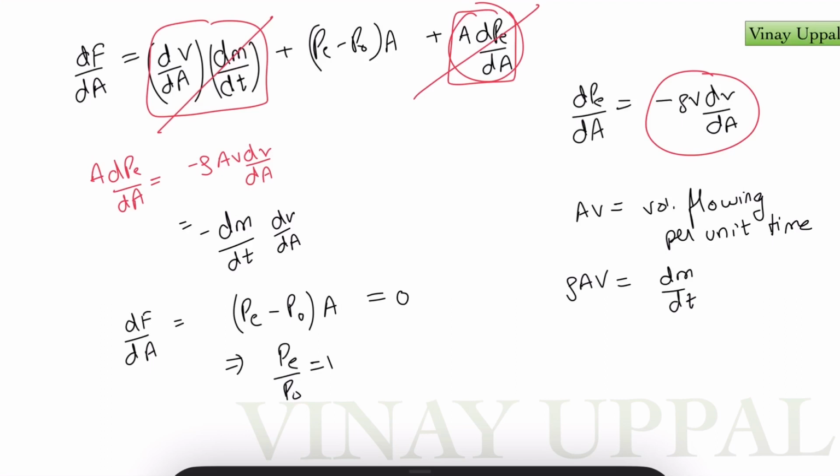Now, why does this term never appear in questions relating to JEE? My guess is that it is assumed in textbooks that this condition of exhaust pressure being equal to the atmospheric pressure is always met. That is how rockets are usually designed in order to maximize the thrust force, even on a practical level. But I hope you've understood how to include the pressure terms. It's a very simple term there. And if a JEE question includes gas pressure while talking about rocket propulsion, then make sure you include that second term.